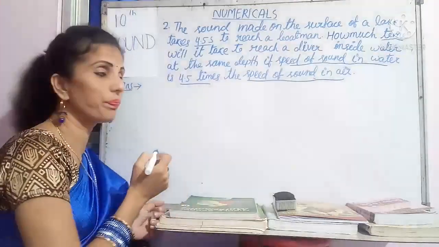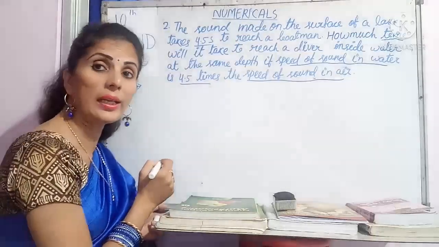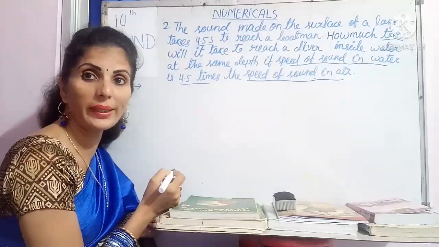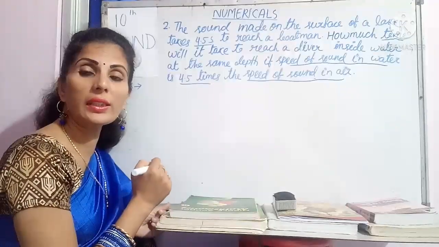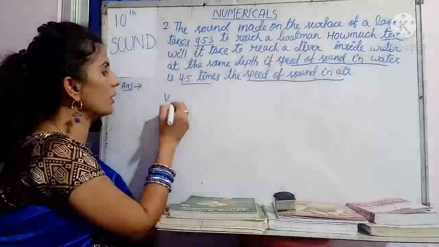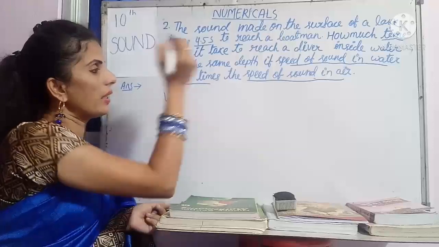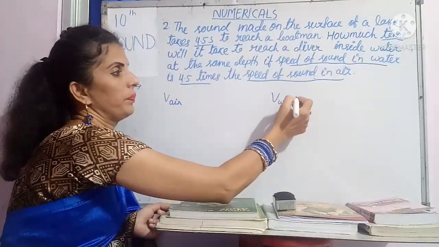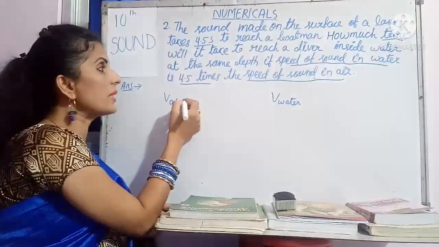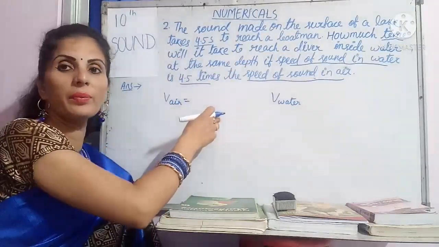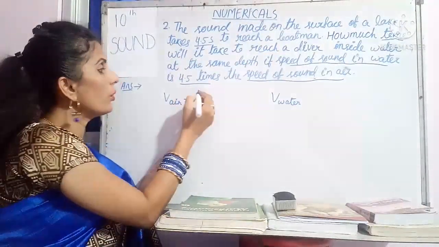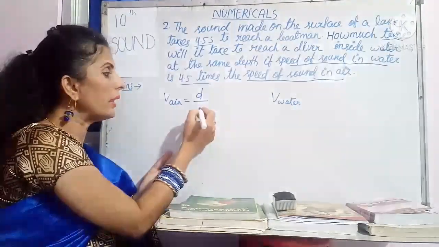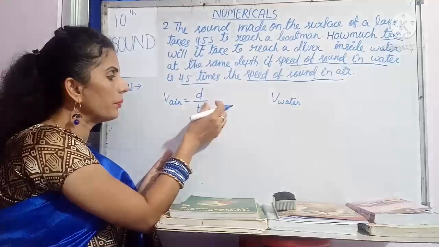Now let's write. As you know the relation, V is equal to d by t. Velocity equals distance by time. So here two velocities have been given. One is the velocity in air. Another one is the velocity in water. Distance is the same. It has said the same depth. That's why distance is the same. So you can make d by time taken in air, suppose t air.